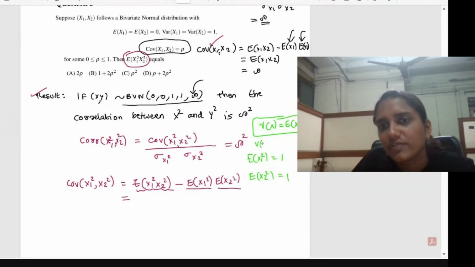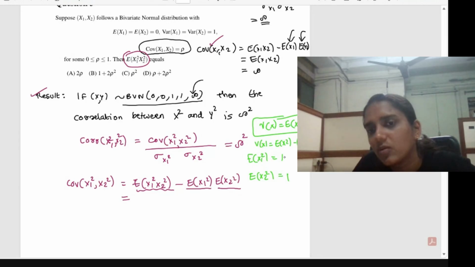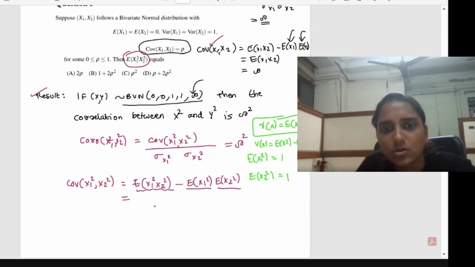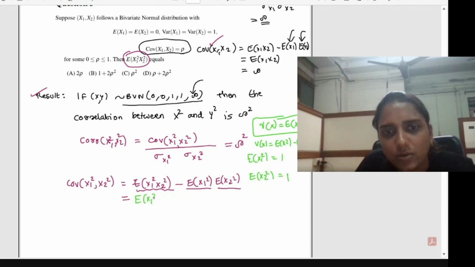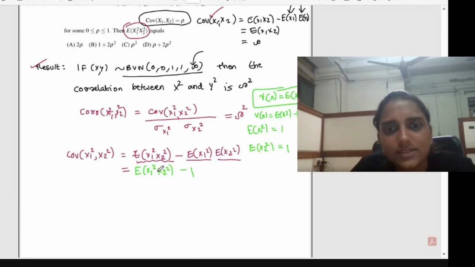Because variance of x is defined as expectation of x square minus expectation of x the whole square. So when expectation of x is equal to 0, this term will cancel. So variance will be same as the second raw moment. That will be equal to 1 here. So this will become expectation of x1 square, x2 square minus 1 into 1. So we can call this expectation of x1 square into x2 square as some k for simplification, just I am taking in this way.